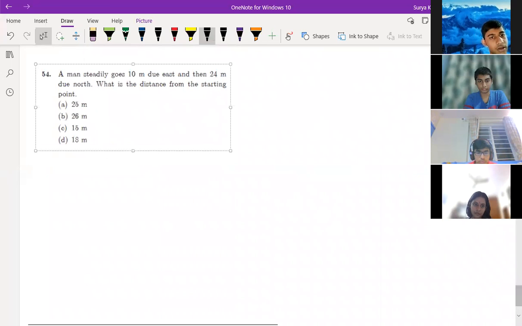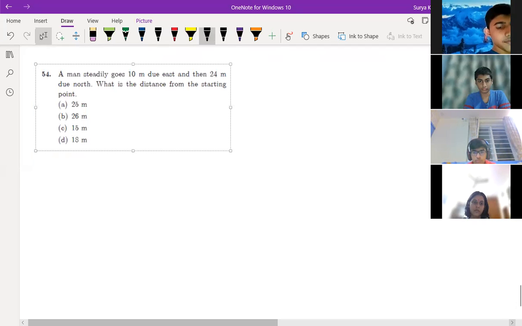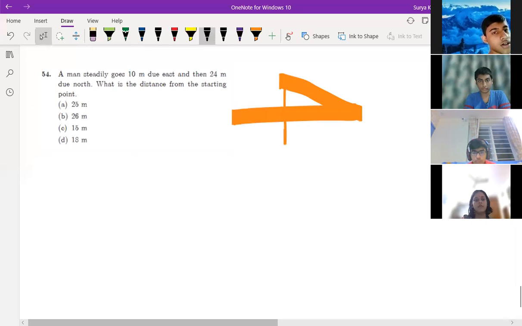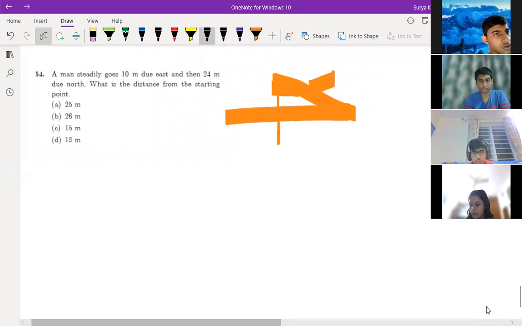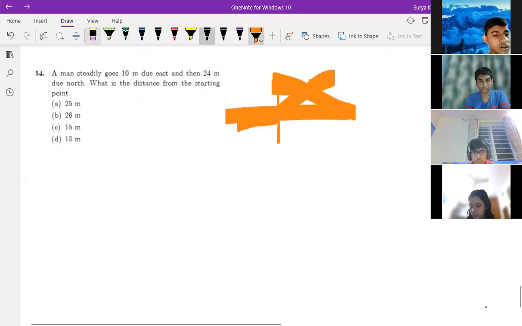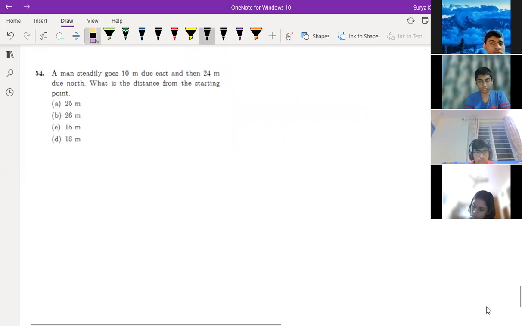So root over 24 square plus 10 square, right? That is 576 plus 100, root over 676. All of you understood, children? This answer is 25. So no need to solve this, Praharshan, right?